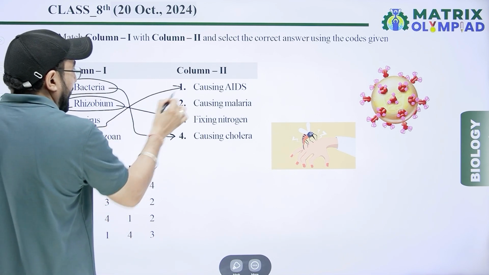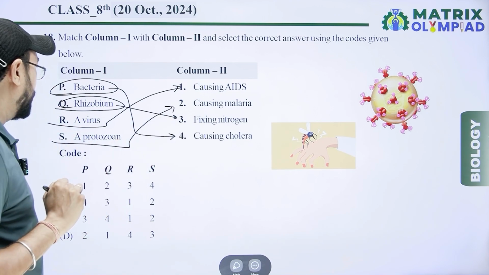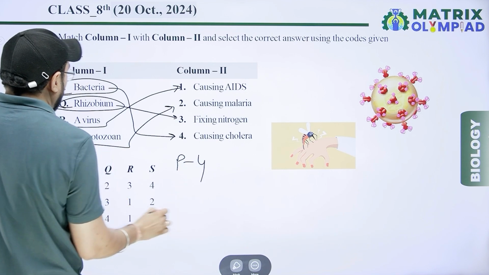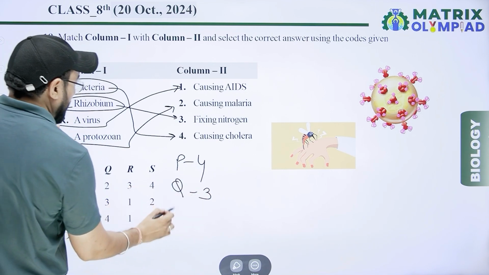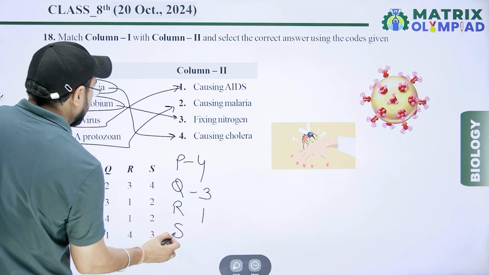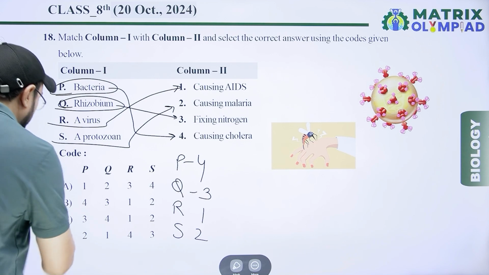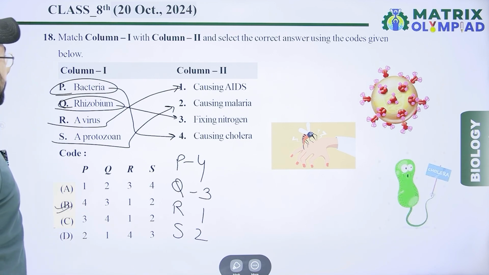Virus for AIDS and protozoa for malaria. So our correct matching is P 4, Q third, R first, and S 2. 4312. 4312 in option B is correct for this question.